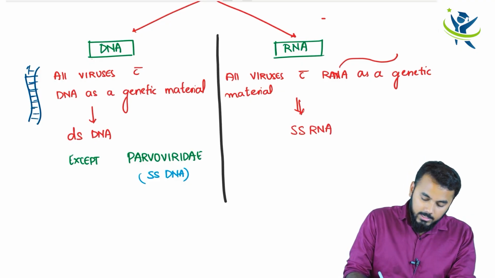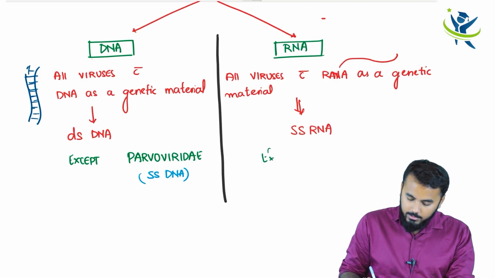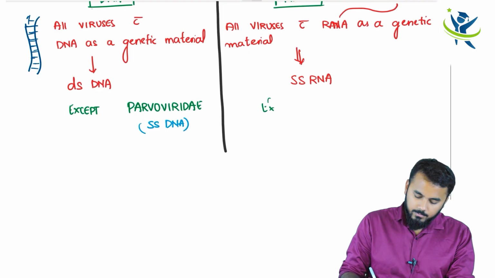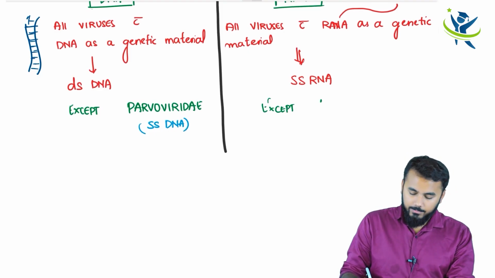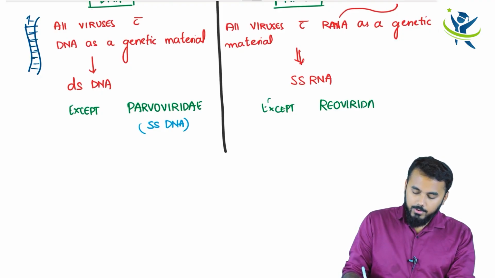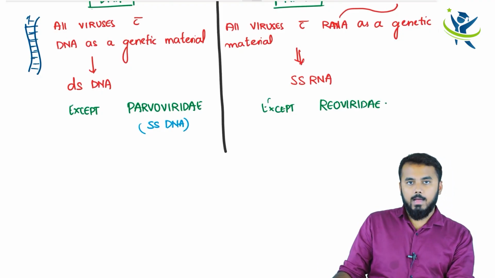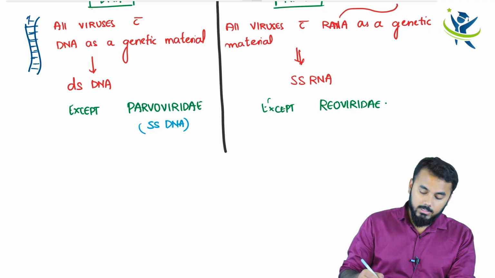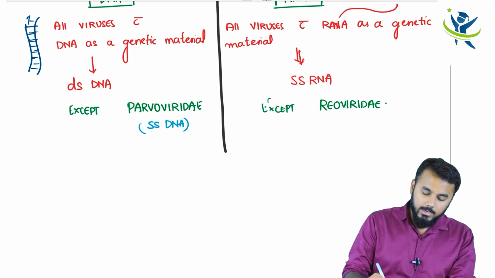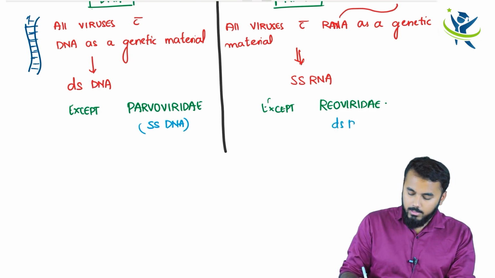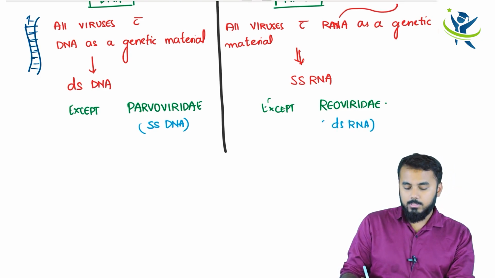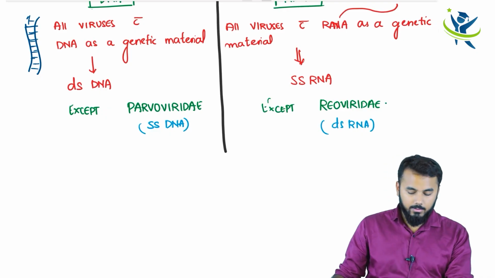But exceptions are there again, except Reoviridae. Reoviridae is that group of virus which has RNA, but this RNA is not single stranded, rather it is a double stranded RNA. This is the most important thing you need to remember, right?